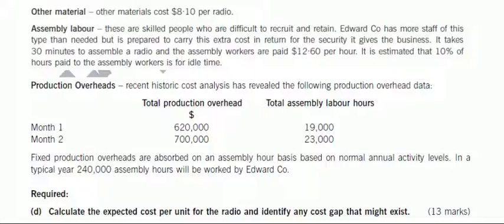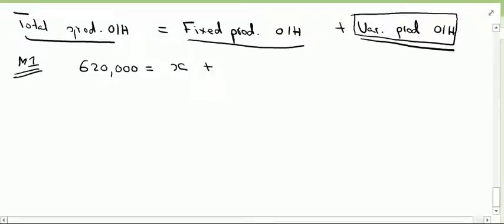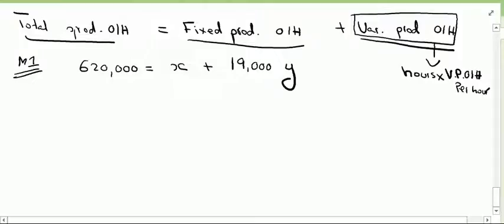For month number 1, the total assembly labor hours are 19,000. Therefore, variable production overheads will be 19,000 hours multiplied by, let's say, variable production overheads per hour of Y. So this can be broken up into hours multiplied by variable production overhead per hour. This will be our equation for M1, or month number 1.